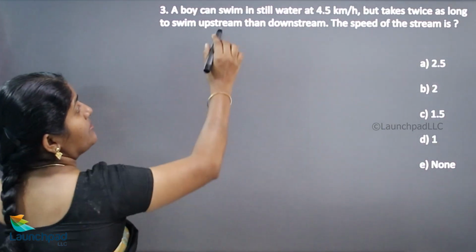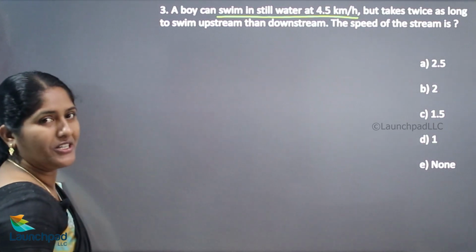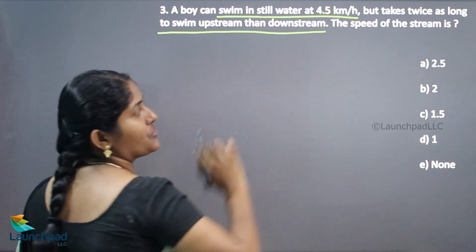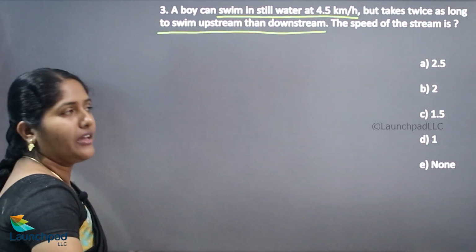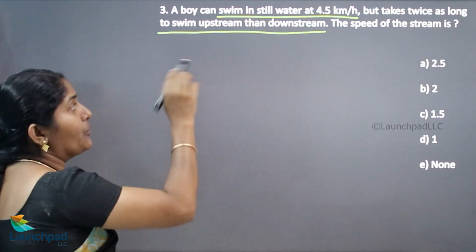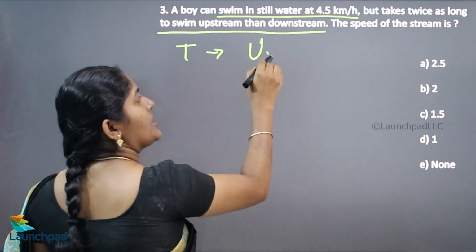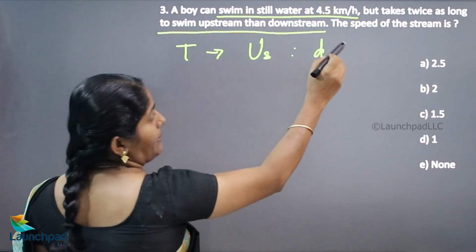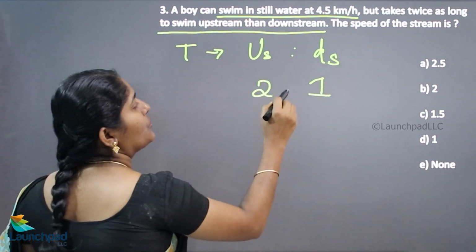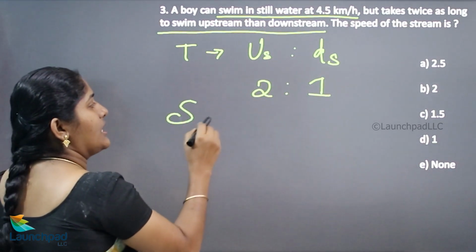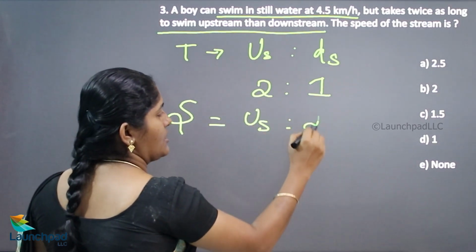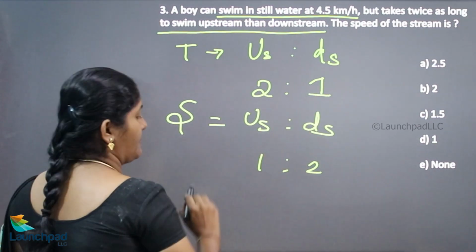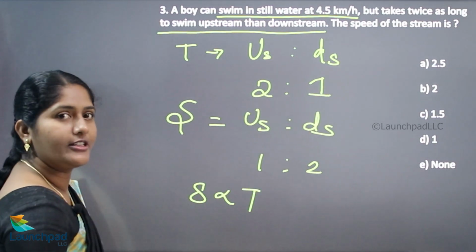A boy can swim in still water at 4.5 km per hour but takes twice as long to swim upstream than downstream. Then find the speed of the stream. Here we need to calculate the speed of the stream. Before that, the time taken for upstream and downstream: if the downstream time taken is 1 hour, the person takes twice as long, therefore 2 hours. The speed ratio of downstream to upstream is 2:1, since speed is inversely proportional to time taken.